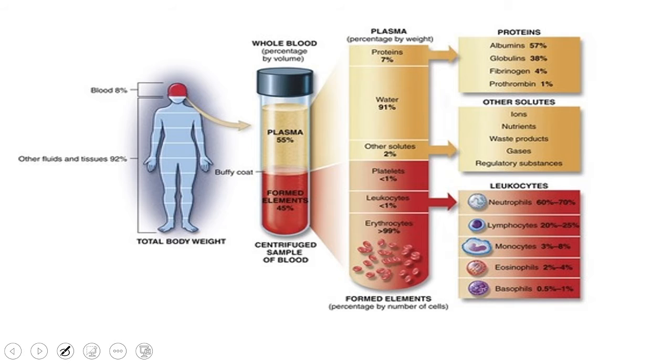And 7% proteins are present. Even in that 7% proteins, albumins are 57%, which maintain the osmotic balance. What do you mean by osmotic balance? Ionic concentration and water concentration. Globulins are 38%. Fibrinogen is a protein which is necessary for blood clotting. Even prothrombin is also responsible for blood clotting. And all these proteins are formed in the liver, and they enter into the plasma. Like ions, nutrients, waste products, gases, regulatory substances are present, and these are the different types of leukocytes.